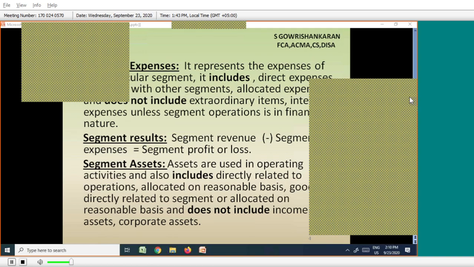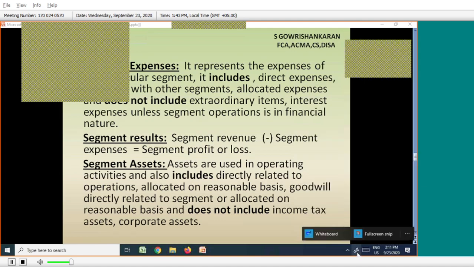Good. That is also a type of asset. Income tax assets are tax receivable from the income tax department. Correct. So income tax assets are nothing but TDS receivable, or tax refund amount, or deferred tax asset.